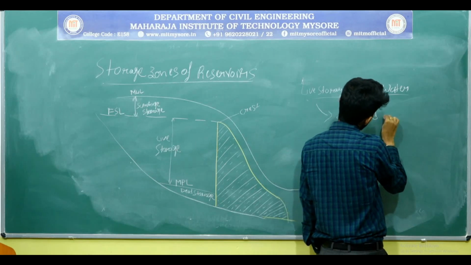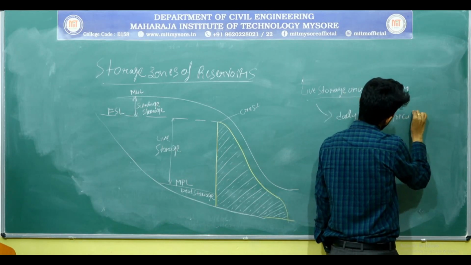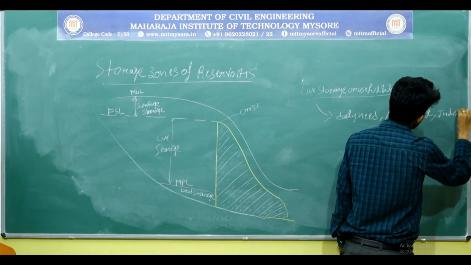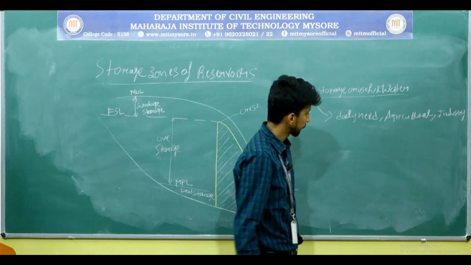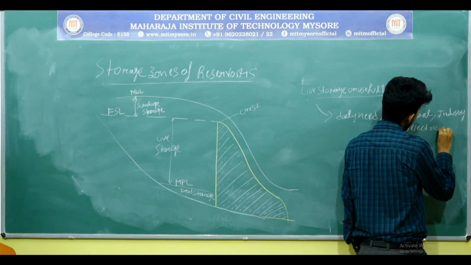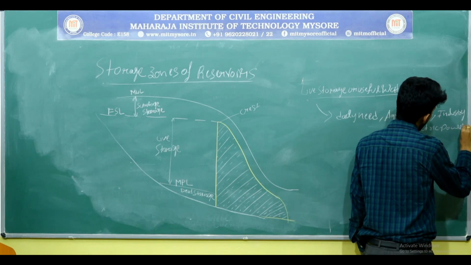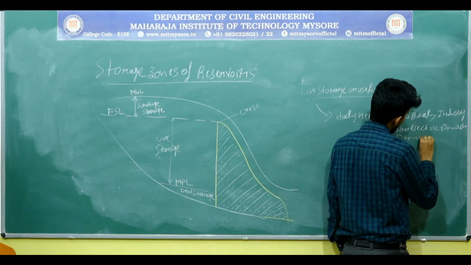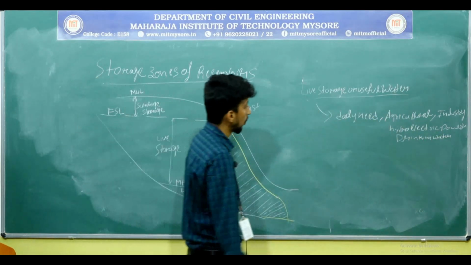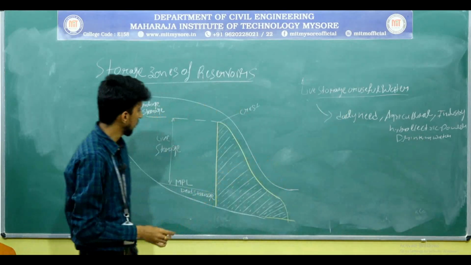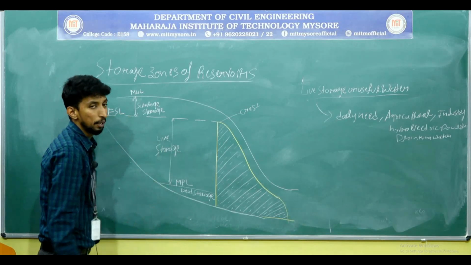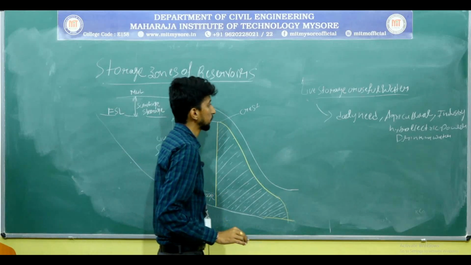such as agricultural purpose, or for industrial purpose, or for hydroelectric power generation, or for drinking water purpose. All these things you are going to use the live storage water. Live storage water is nothing but the water level from full supply level to minimum pool level or up to the dead storage level.